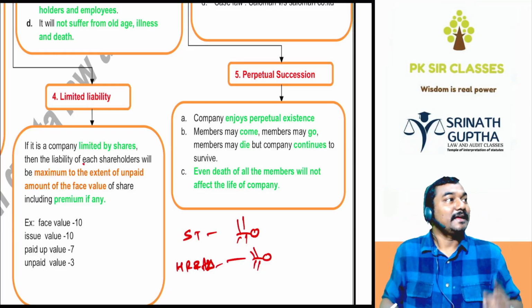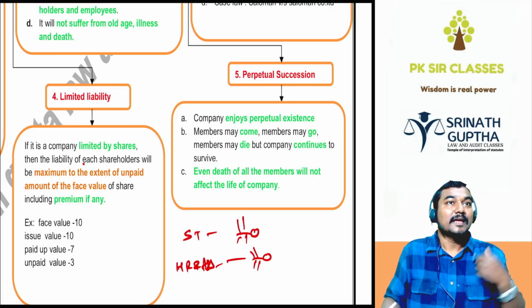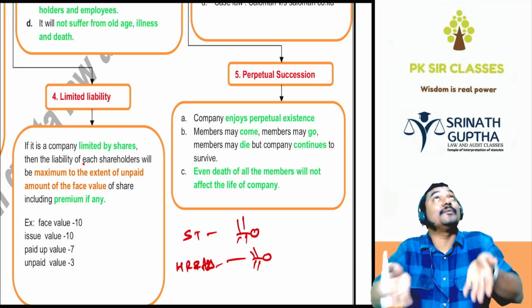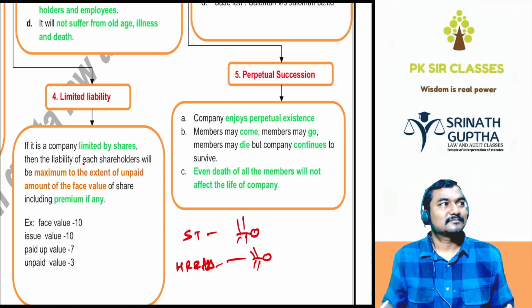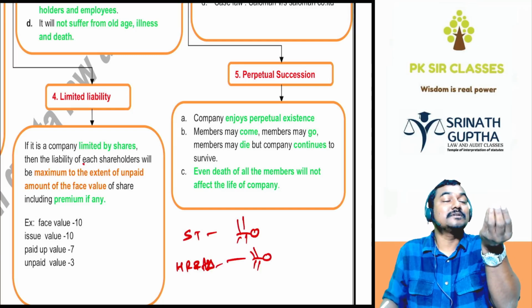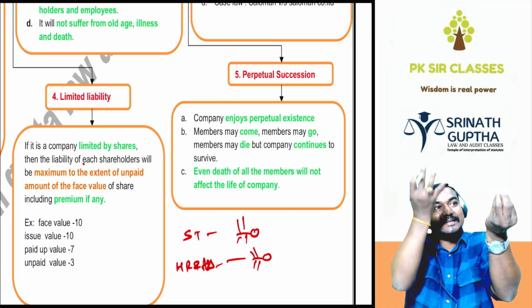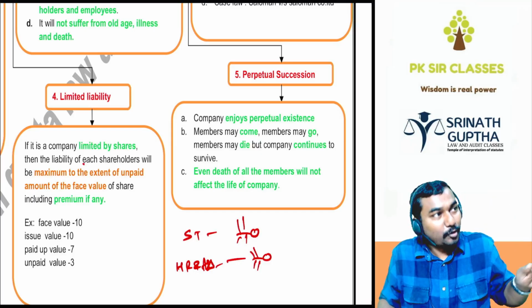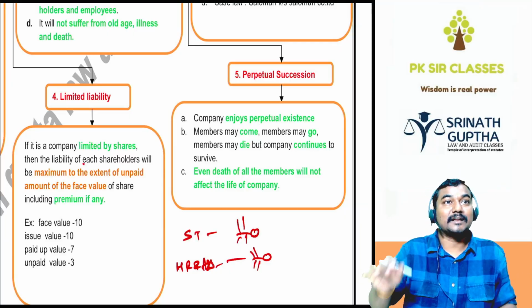But in case of the company, the company is separate and the member is separate. The company is separate and the promoter is separate. Members may come, members may go, members may die, but the company will remain the same. Why? Because who is giving birth to the company? The Companies Act. Who can give death to the company? The Companies Act itself. It is created by process of law. To dissolve the company also we have to follow the procedure prescribed under the Companies Act.